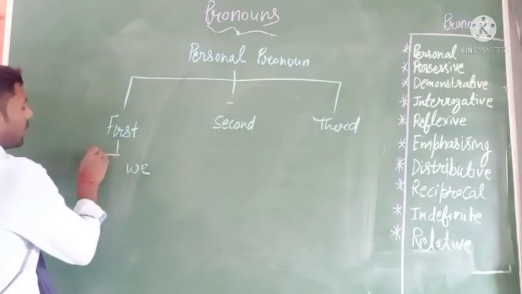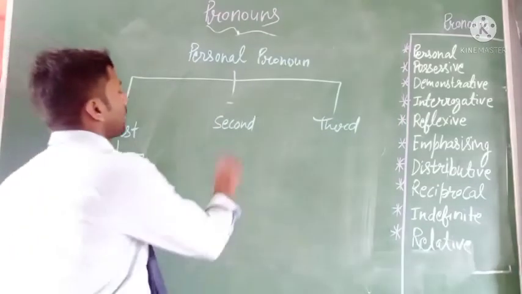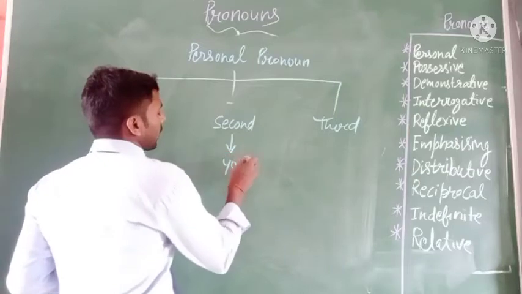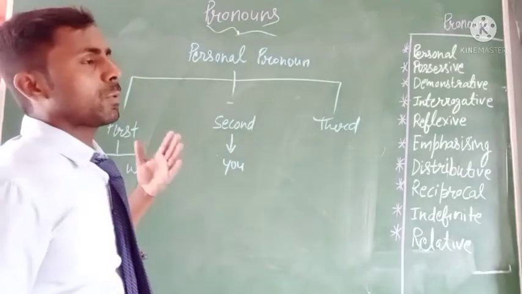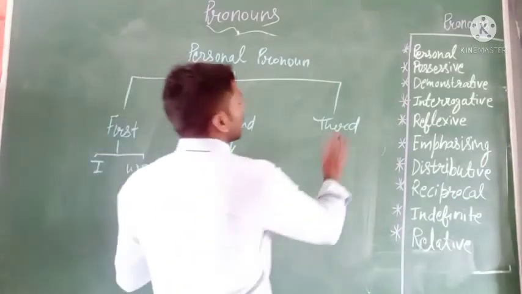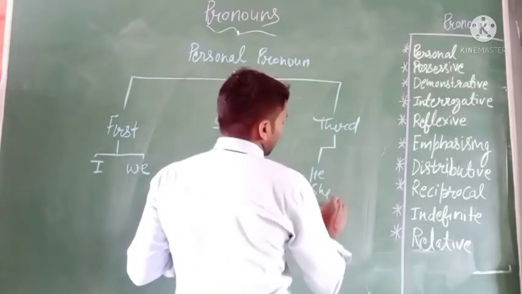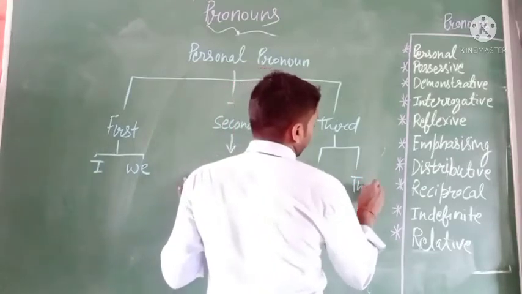I is the singular number and we is the plural number. Second person is you, and you is used for both singular and plural number. And for third person we use he, she, it and they.